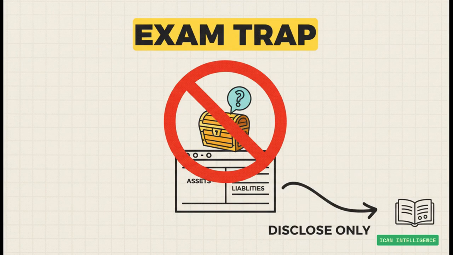Why? Think about it. It's all about prudence. You don't want to book income that you might never actually receive. So the rule is simple. You only disclose its existence in the notes, and only if that cash inflow is looking probable.